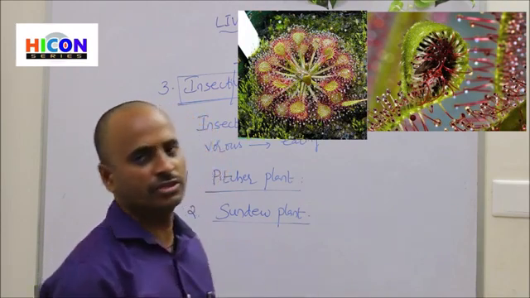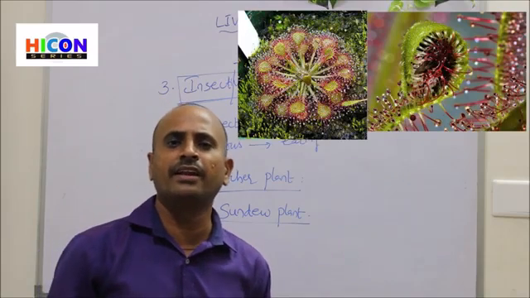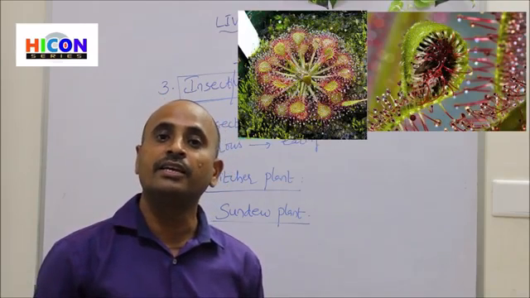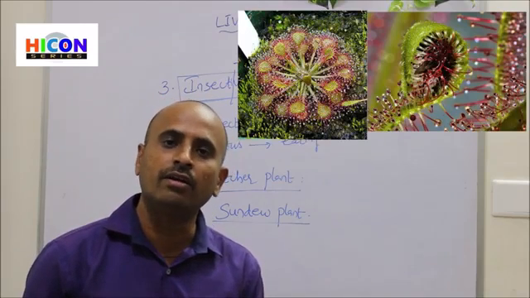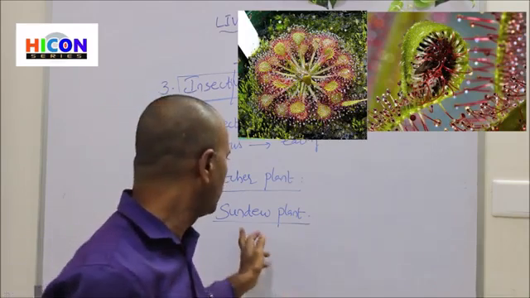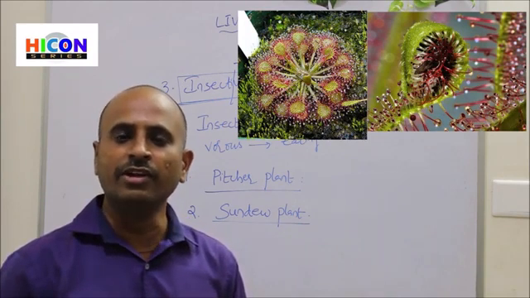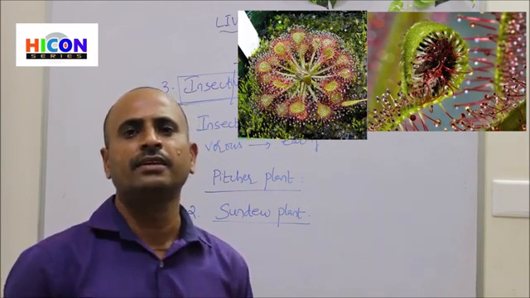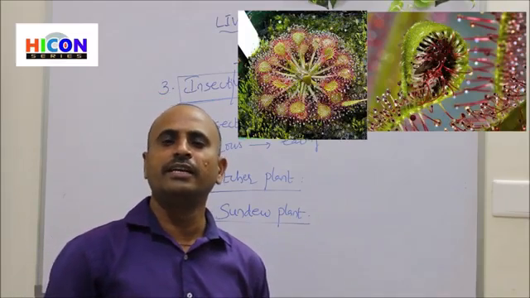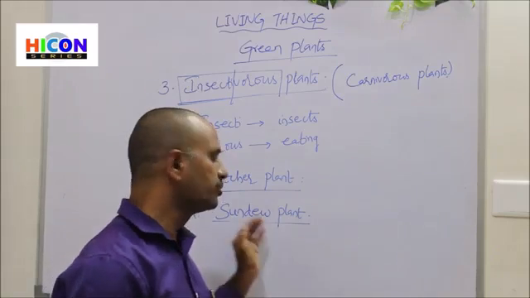So sundew plant especially has hair-like structures having a gum ball at the end of the hairs. So this is about a sundew plant.